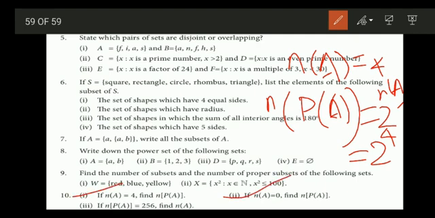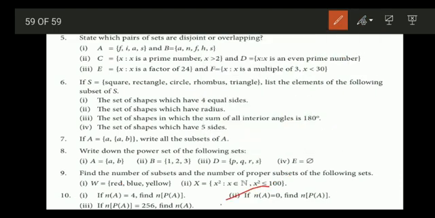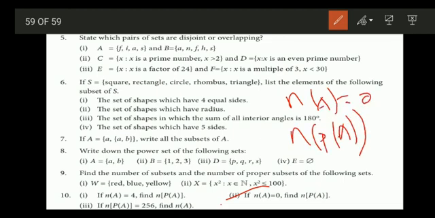If n(A) is equal to 0, find n(P(A)). So n(A) is equal to 0. n(P(A)) is equal to 2 to the power 0. Anything to the power 0 is equal to 1. Okay. So the number of elements in the power set is equal to 1.